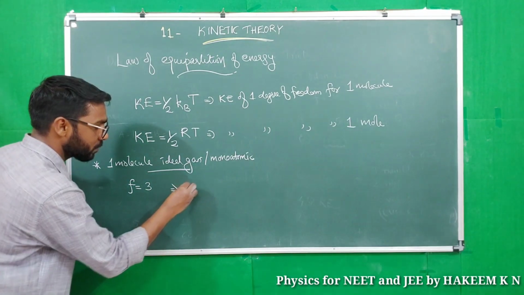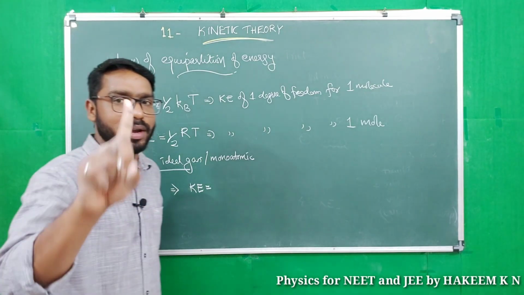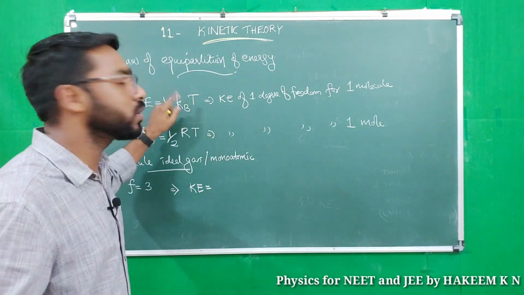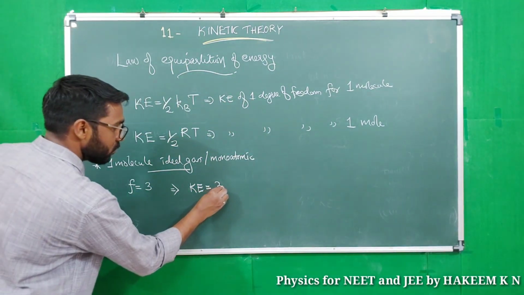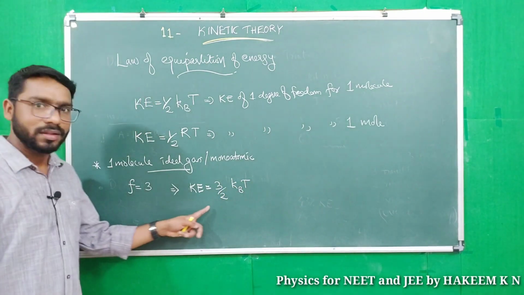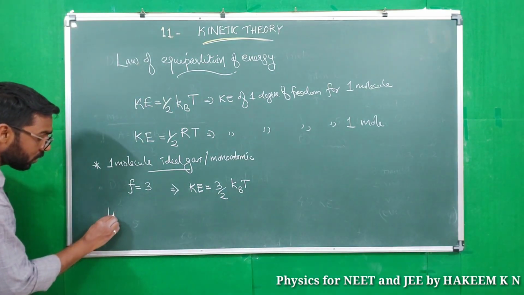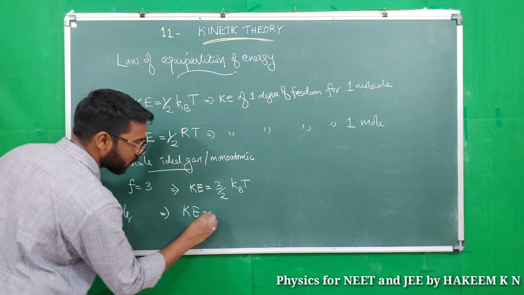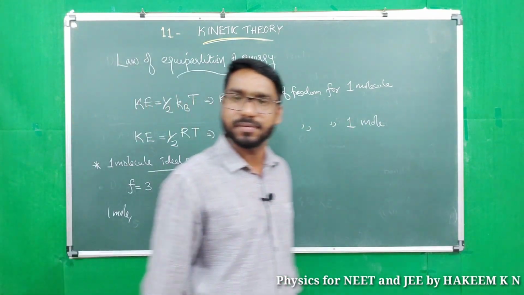So we will get kinetic energy equal to, for 1 degree of freedom half kBT, for 2 degrees of freedom 2 into half kBT, for 3 degrees of freedom 3 into half kBT, we will get 3 by 2 kBT, that we already discussed earlier. And for 1 mole, kinetic energy equal to 3 by 2 RT, that we already discussed.